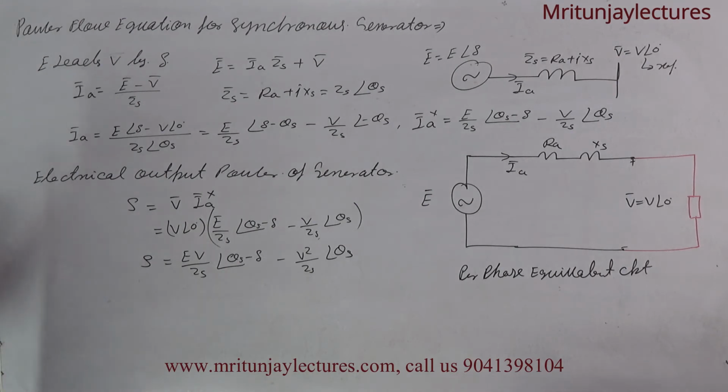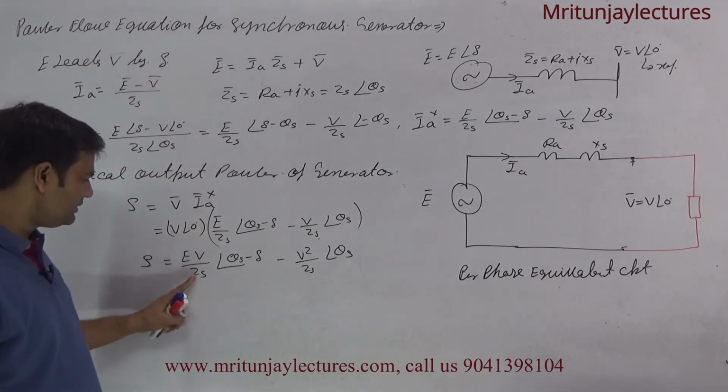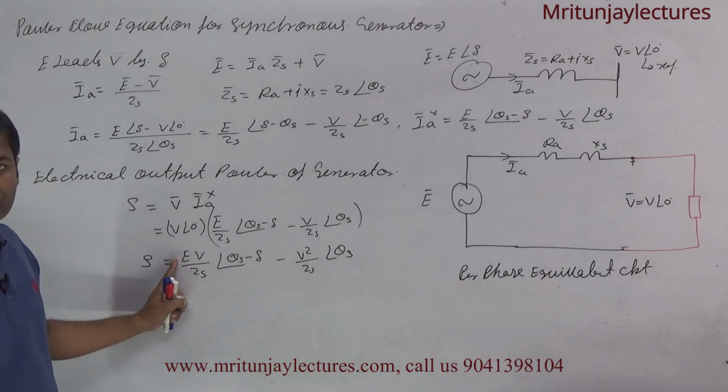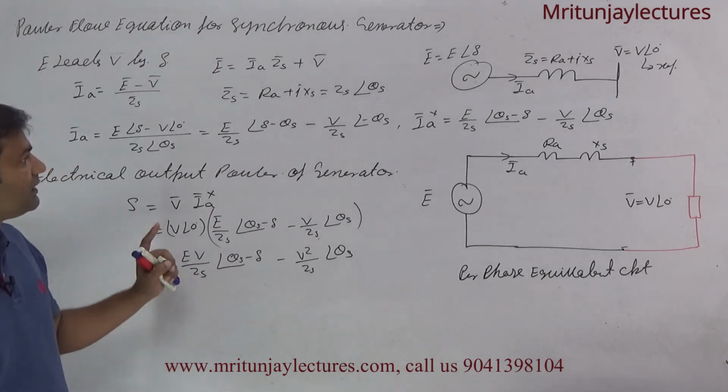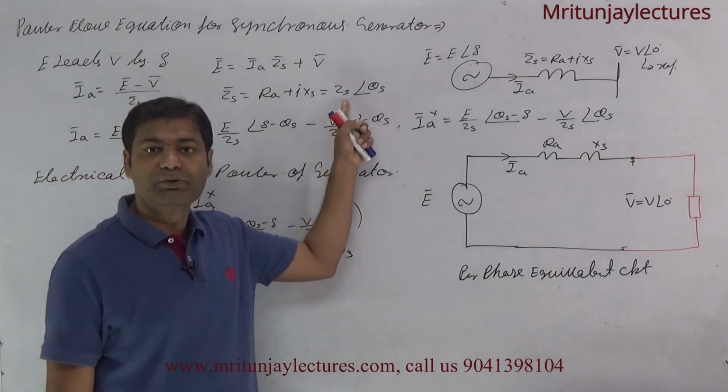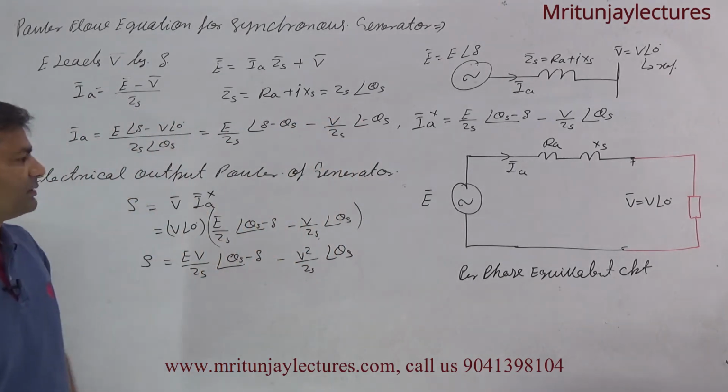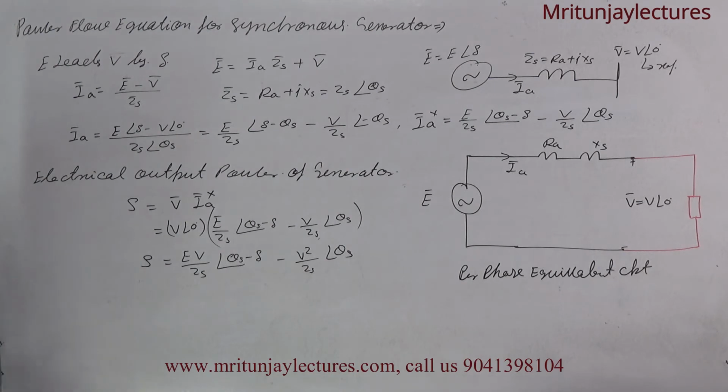Now E is the magnitude of the excitation EMF, V is the magnitude of the terminal voltage, and ZS is the magnitude of the impedance. Now calculate active and reactive power.